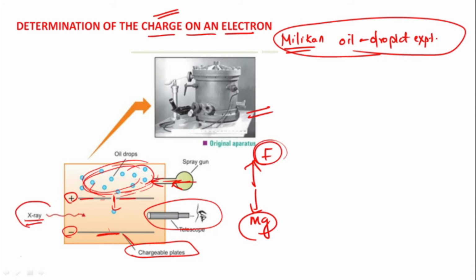As the X-ray struck the oil molecule, the electrons are produced. The drop captures one or more electrons and gets a negative charge.